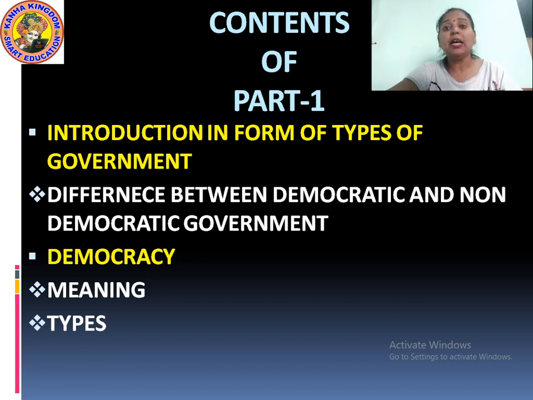The next point is the most important point, and you should know it well. It is the difference among monarchy, dictatorship and democracy. Students, these three types of government we usually find in this whole world.